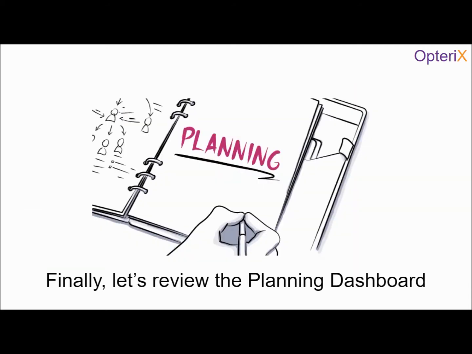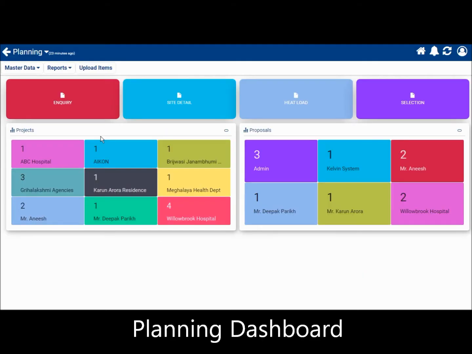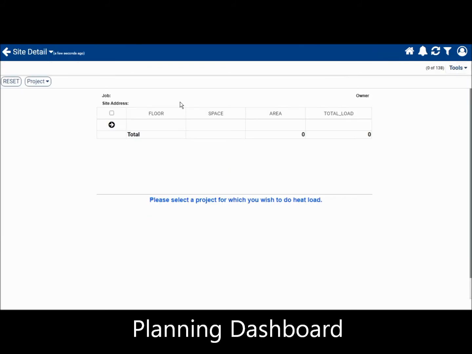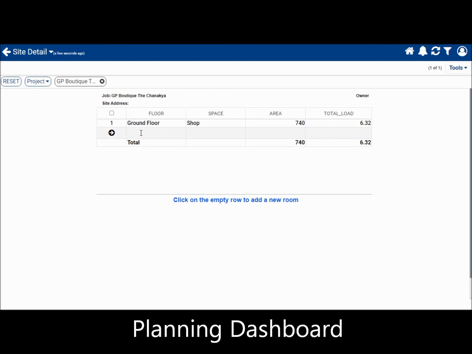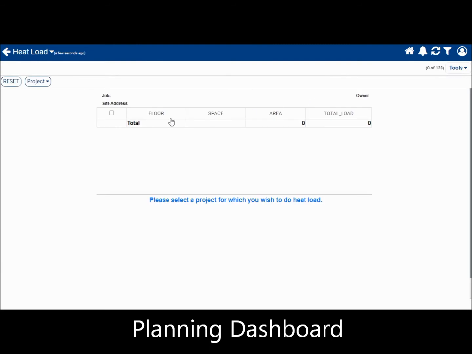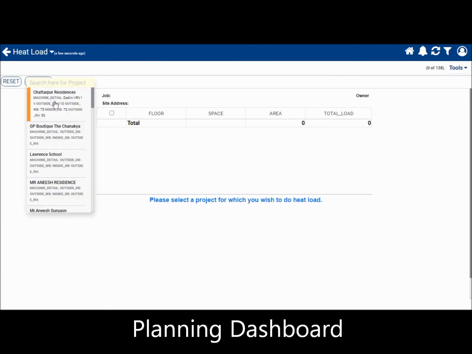Finally, let's review the planning dashboard. This is where the new enquiries are entered, site details are updated, and heat load calculations are made where required.